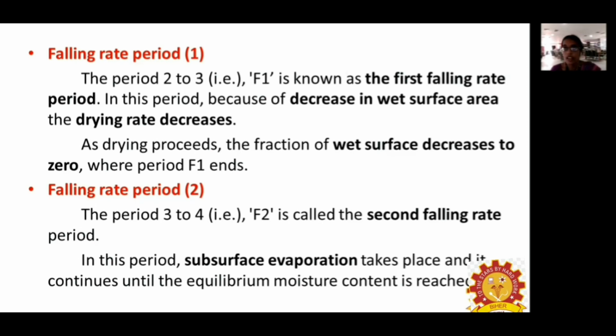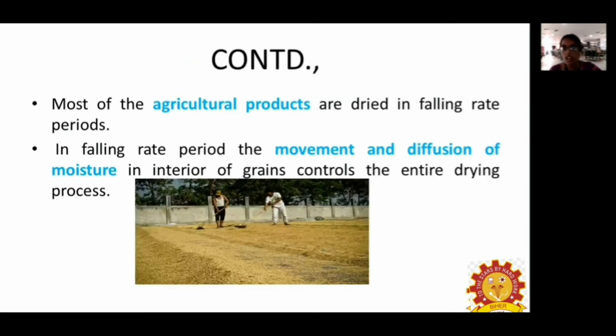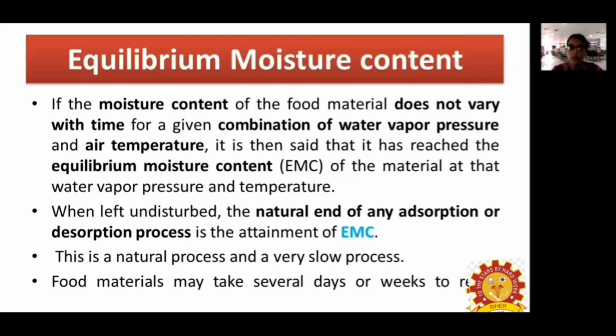In this period, surface evaporation is mostly completed, and subsurface evaporation, below the surface, takes place until the equilibrium moisture content is reached. Most agricultural produce is dried in the falling rate period. In this period, the movement and diffusion of moisture in the interior controls the entire drying of the product. The movement as well as diffusion of moisture from the interior to the grain surface controls the entire drying process.